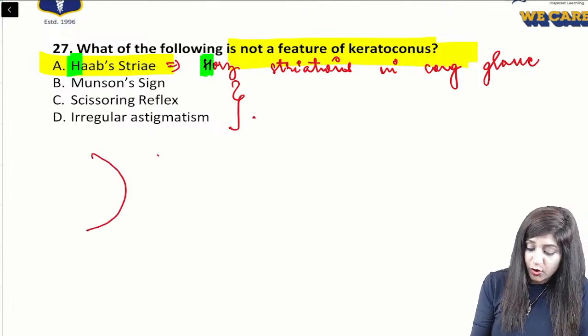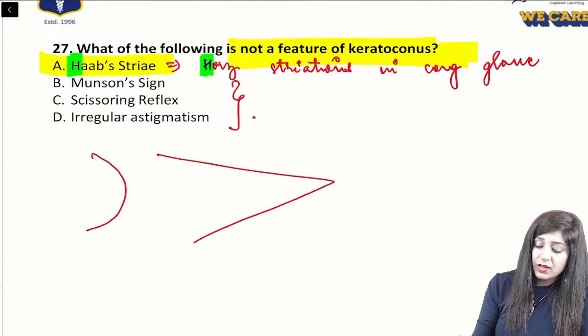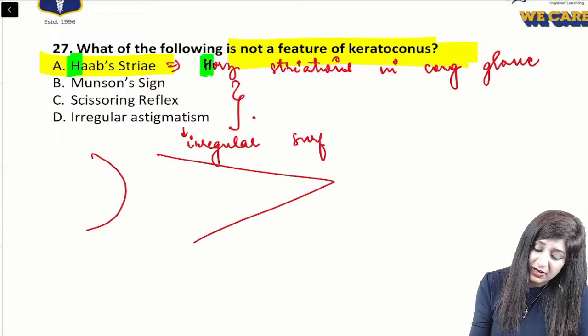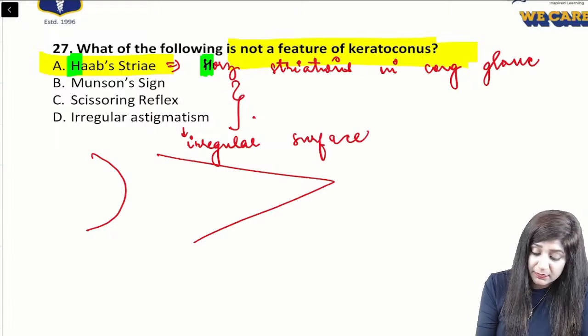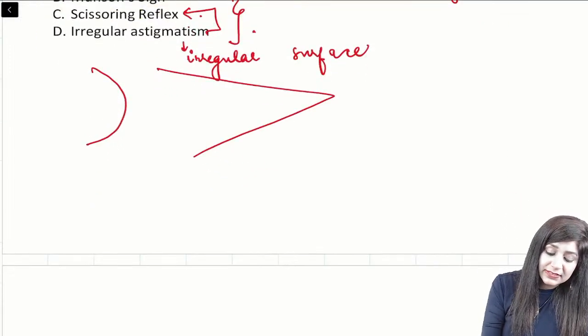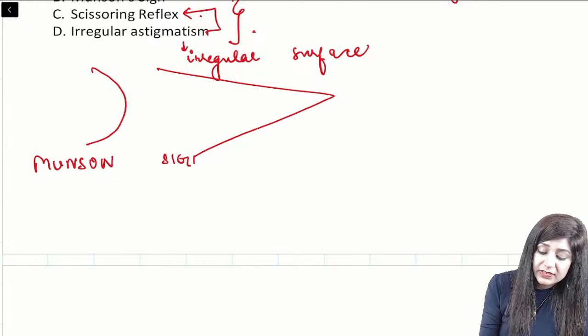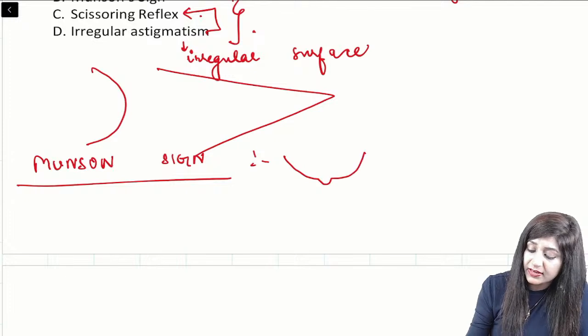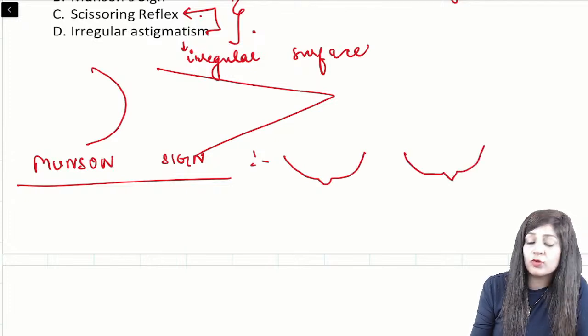Instead of a normal cornea, you are getting this kind of cornea, so we have an irregular surface. Due to the irregular surface, we have irregular astigmatism. Due to the astigmatism, we have the scissor reflex. Then we also have Munson's sign. Munson's sign is the localized bulging of the lower eyelid when the patient looks in downward gaze.